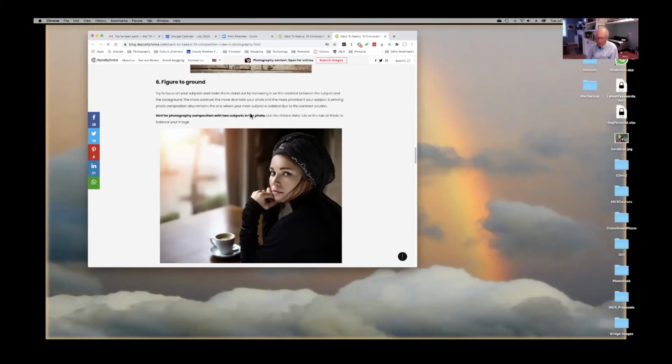Most of the cameras these days, when you go to the portrait setting, are automatically going to try to throw that background out of focus. There's a Japanese term called bokeh. I think it's spelled B-O-K-E-H, but that's what it means. That everything except the element of focus is going to be blurred. And you can see how effective that is. The closer you get, the more the area that isn't in focus will be blurred.